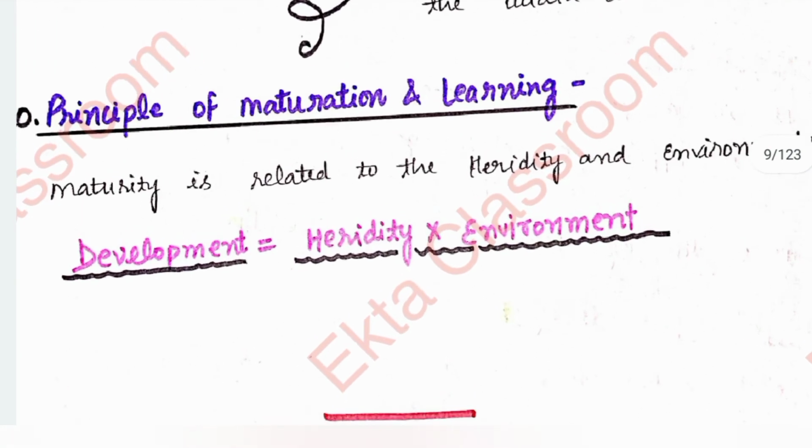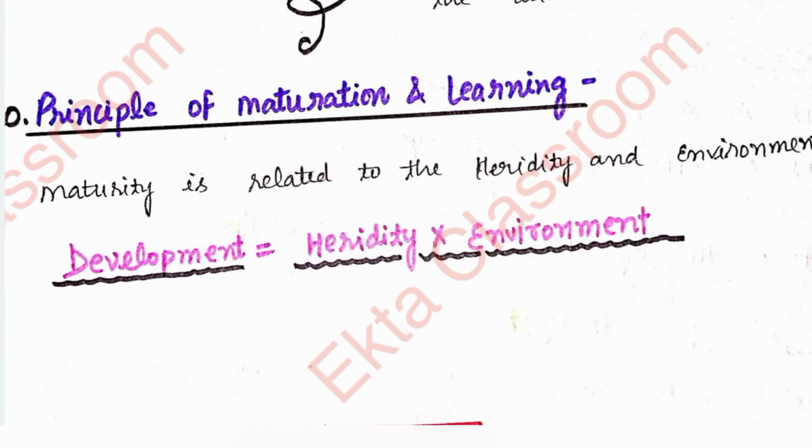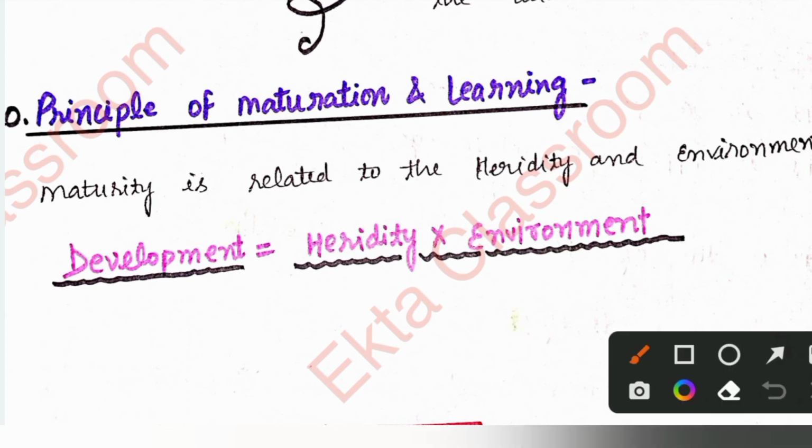Now let's move on to the principle of maturation and learning. This is the last principle of the topic. Maturity is totally related to your environment and your heredity. We can say that development is related to heredity and environment.